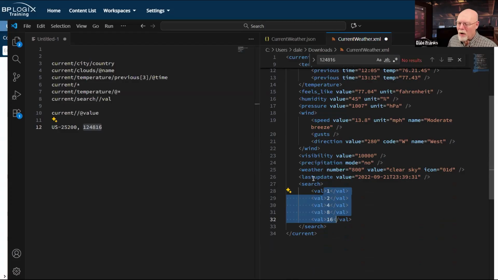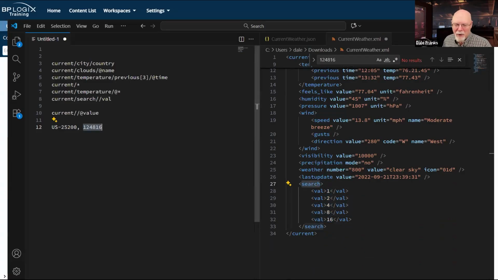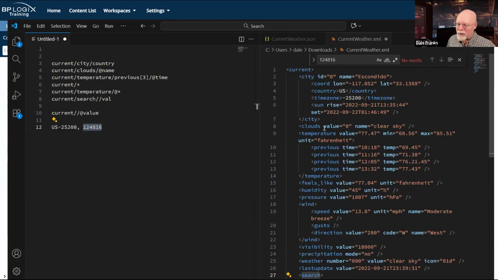Now, they're all in the search node and it's all in an array. So it's returning that entire array for me as 124816. But because they're inside the search, it is not separating them out. It does not recognize them really as an array. These are just the nodes inside current, and they're the only nodes that don't have attributes.